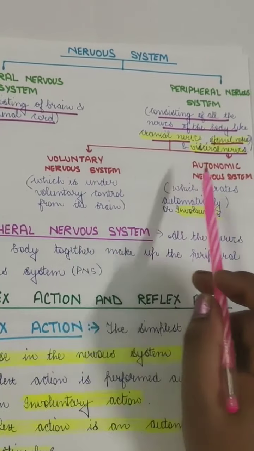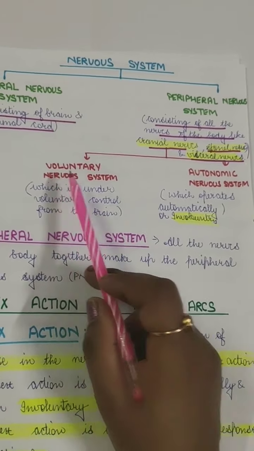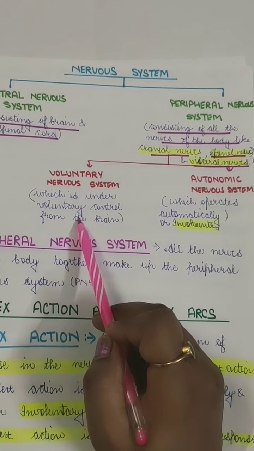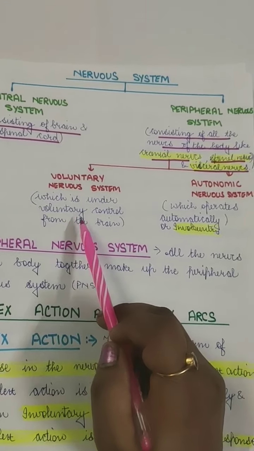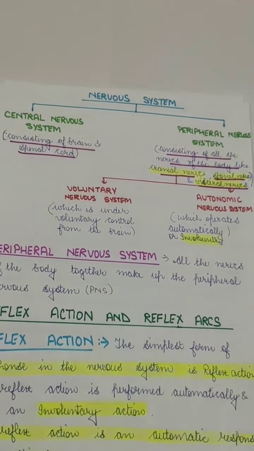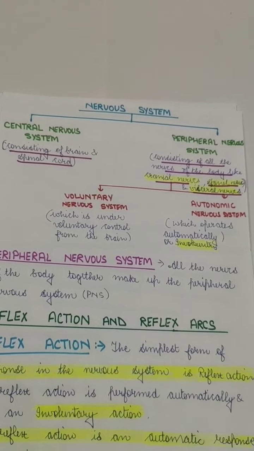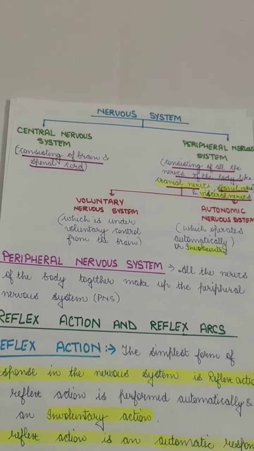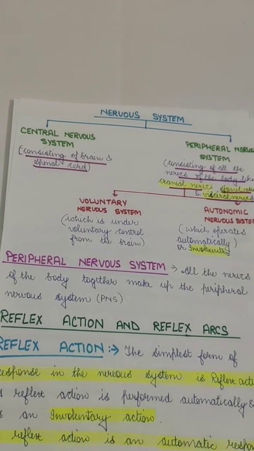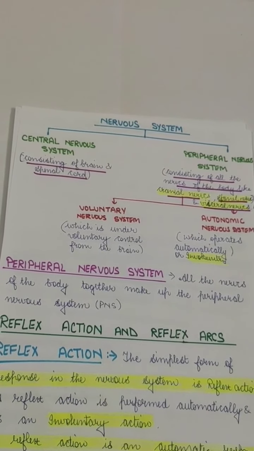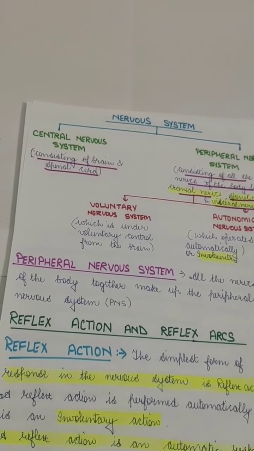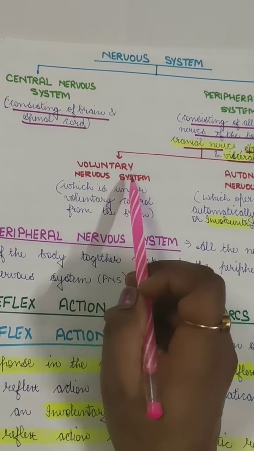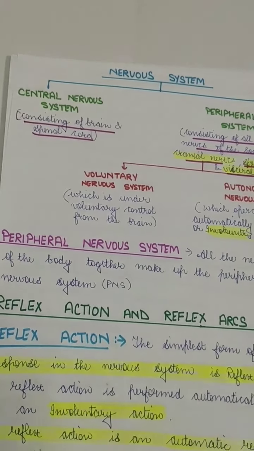This is again of two types, that is the voluntary nervous system and the autonomic nervous system. Voluntary means which is under the control of the brain, like the brain will control it. If you want to see the time, you look at the watch and wait for a moment, and then the message of whatever you are seeing from the eyes goes to the brain, because eyes are connected to the brain directly. The eyes will send a message to the brain, and then the brain will take action, and then you will get to know it's 3 o'clock or 4 o'clock. That is done by the brain. So that is a voluntary nervous system which is under the control of our brain only.